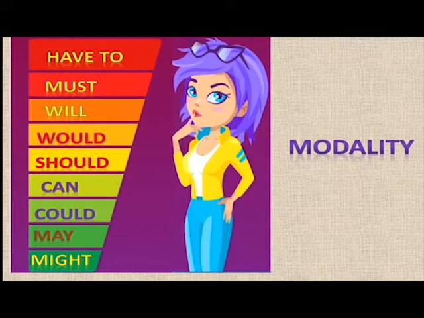Now, this modality chart shows how the modals show the probability or possibility rate. That is, might shows the least possibility and have to shows the highest possibility. So, might, may, could, can, should, would, will, must and have to increase in their degree of possibility. So, this is the modality chart.